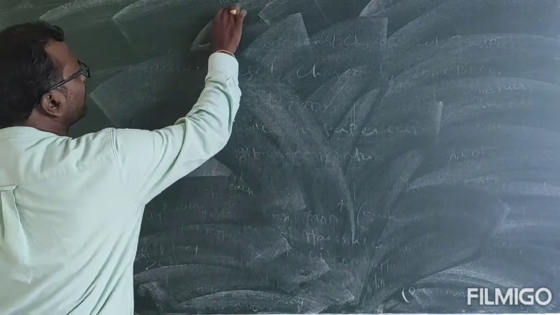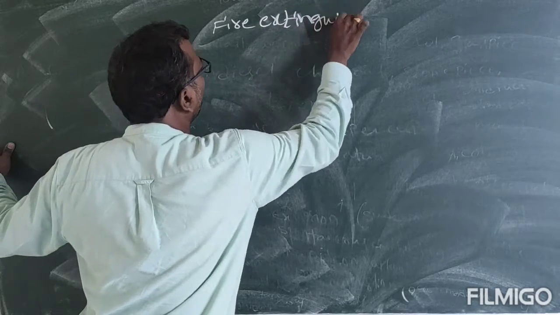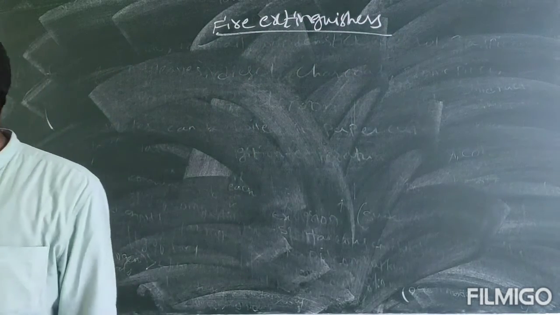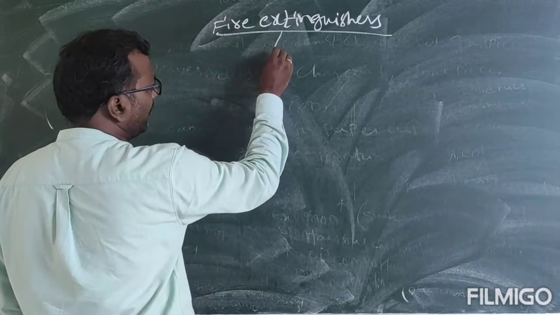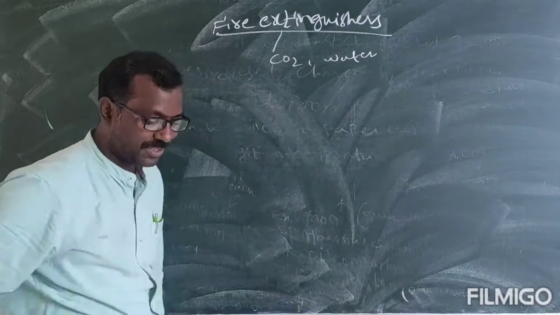See, fire extinguishers means which are used to control fire. So what are the fire extinguishers we have? Carbon dioxide and water can be used as fire extinguishers.